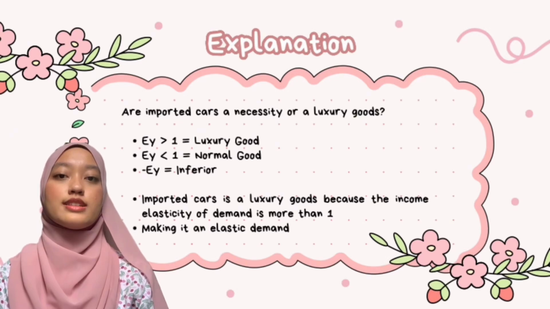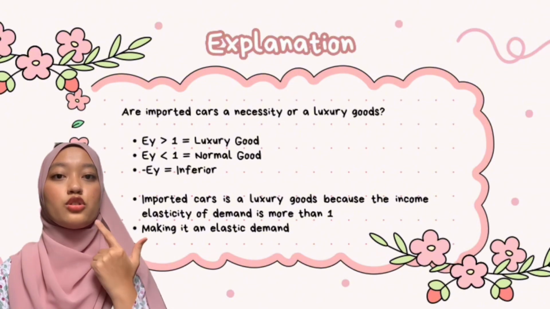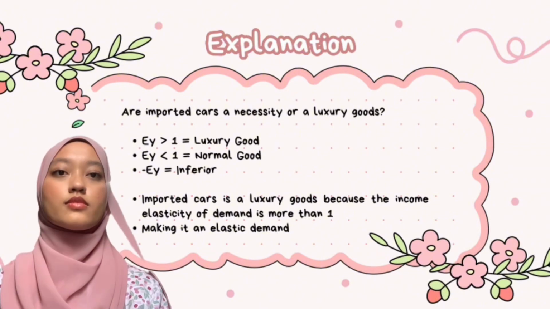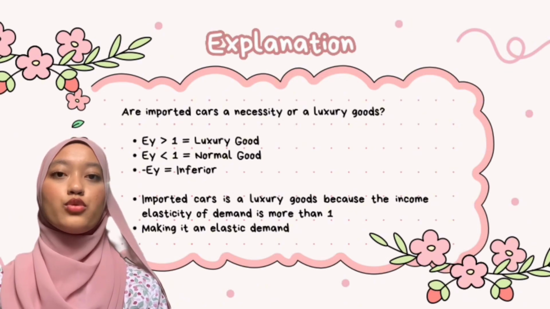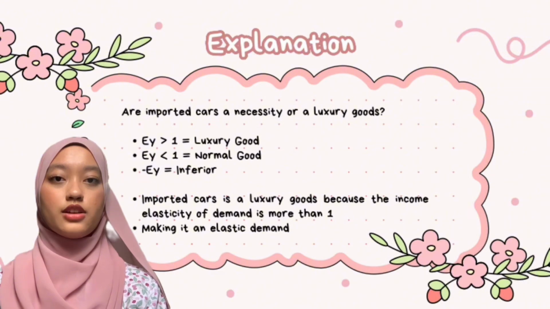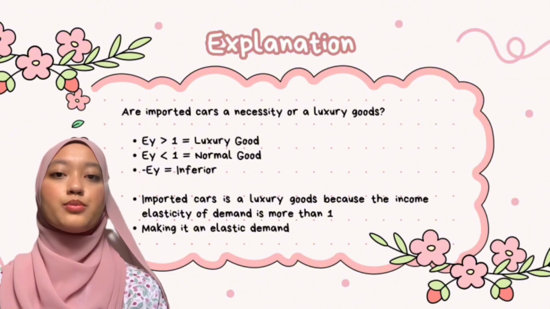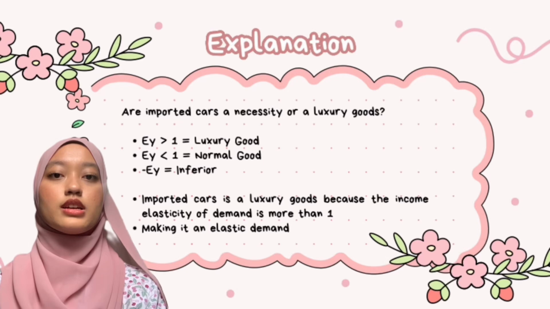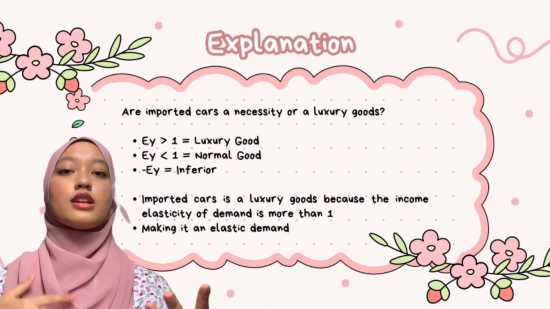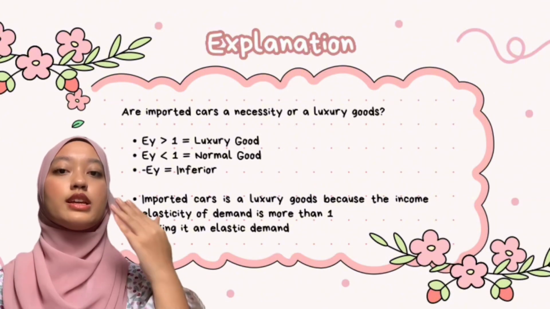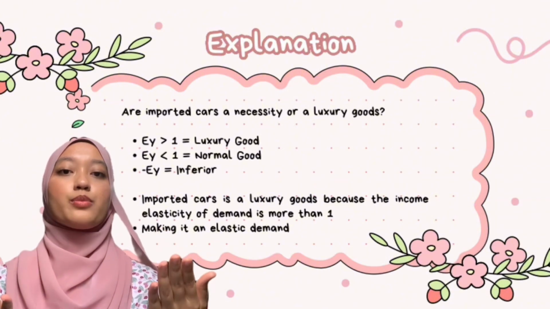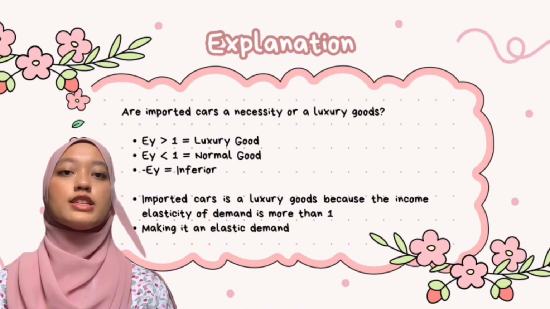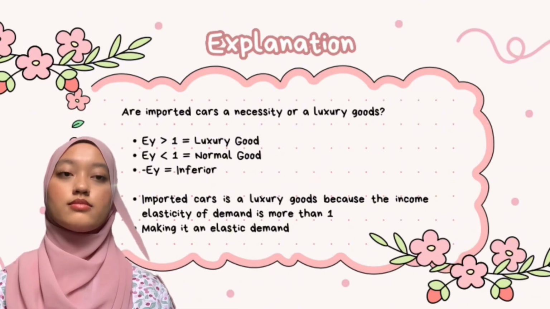Before we move on to the answer, there are 3 types of goods in the elasticity chapter, which are luxury goods, normal goods, and inferior goods. If EY is more than 1, it would be a luxury good. If EY is less than 1, it would be a normal good. And if the EY is negative, it would be an inferior good. The answer is imported cars are a luxury good because the income elasticity of demand is more than 1. Imported cars are a luxury good because the relationship between income and quantity demanded of imported cars is positive and EY is more than 1, making it elastic demand.